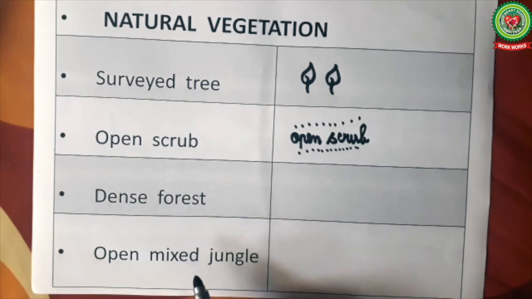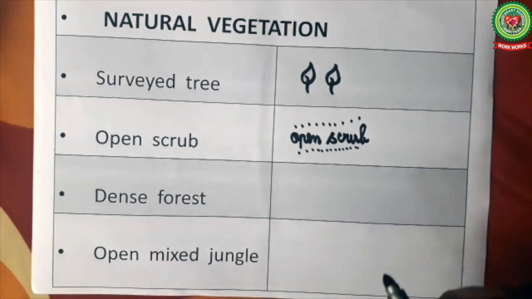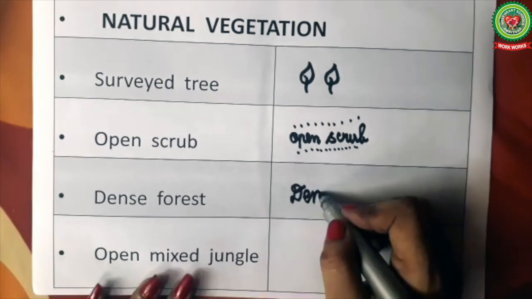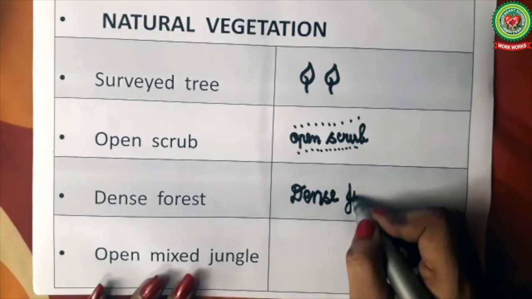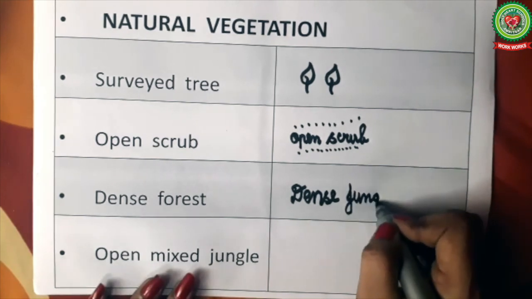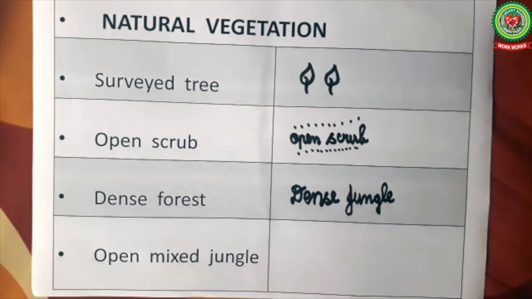Dense forests are found in the areas of good amount of rainfall. It may be indicated on hilly region, printed as fairly dense forest or mixed forest. In topo sheet, it is written as dense jungle. In such forest, large varieties of trees grow closely.